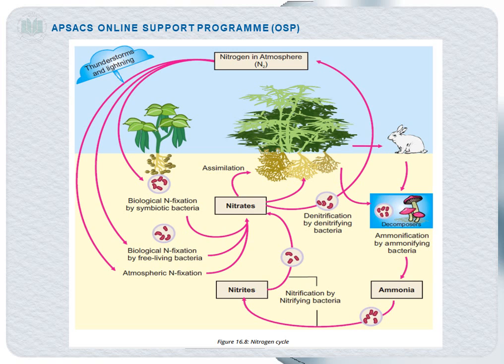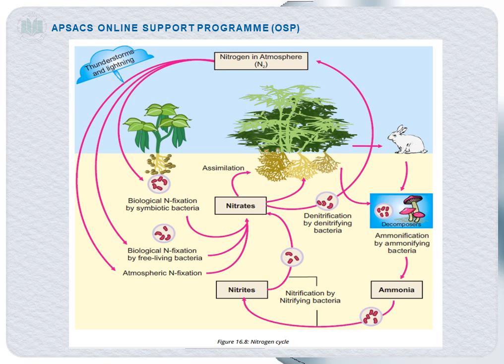Nitrogen fixation can be done in the following ways. At first, thunderstorm and lightning convert the atmospheric nitrogen into oxides of nitrogen, and these oxides combine with the water molecules present in the atmosphere and convert into nitrous and nitric acid, and these acids in turn combine with salts to form nitrates. This is called atmospheric nitrogen fixation, that is done naturally.